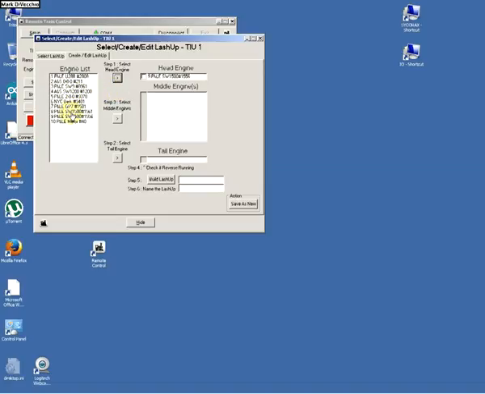Now you can pick up to 8 middle engines. In this particular case, we're just going to do one, and I'm going to do the SW9 Pittsburgh and Lake Erie. Press this button, and the engine goes into the middle engines list. For the tail engine, I'm going to pick another SW1500, 1561 P&LE. Press the button to select the tail engine.